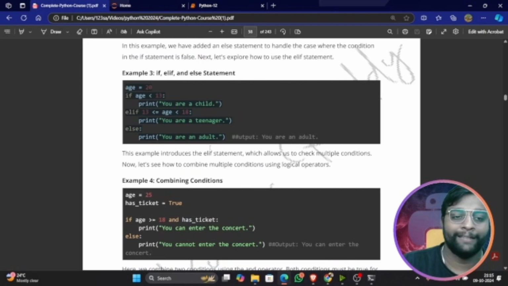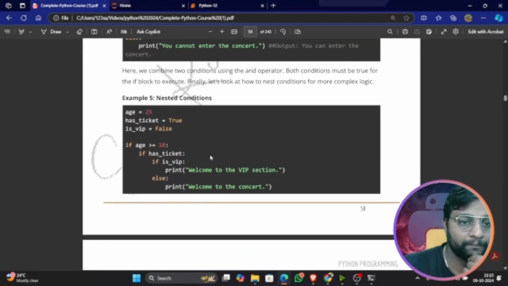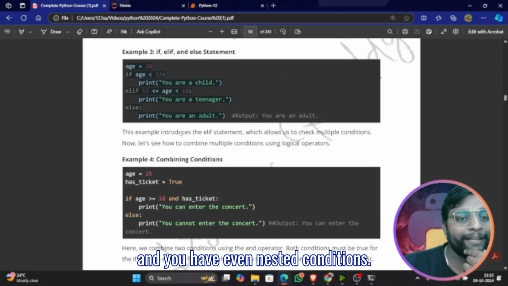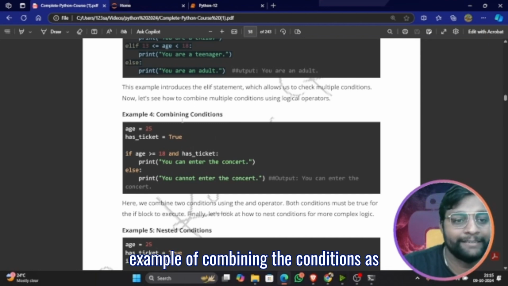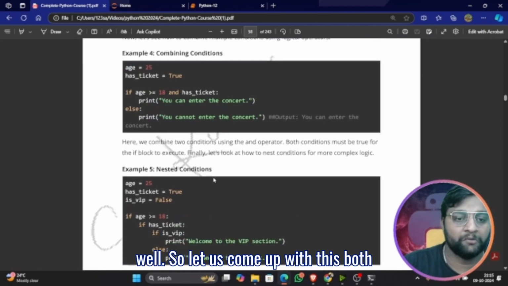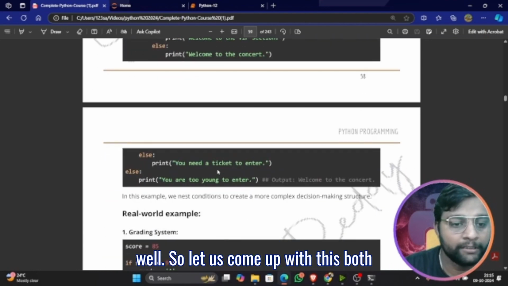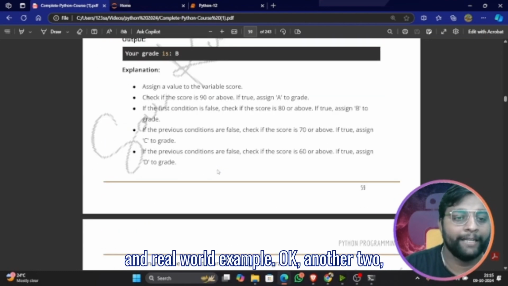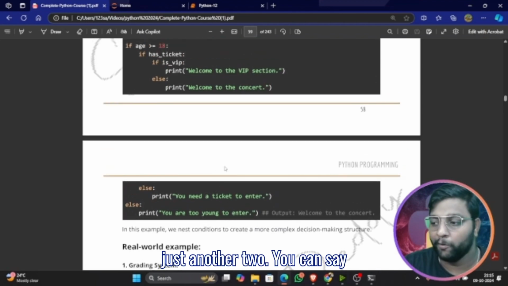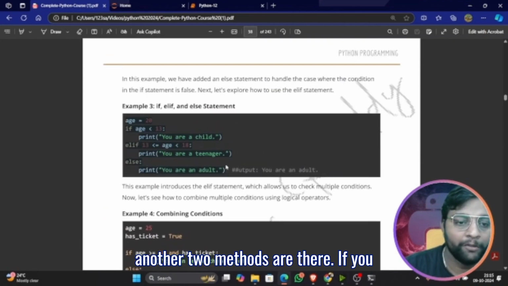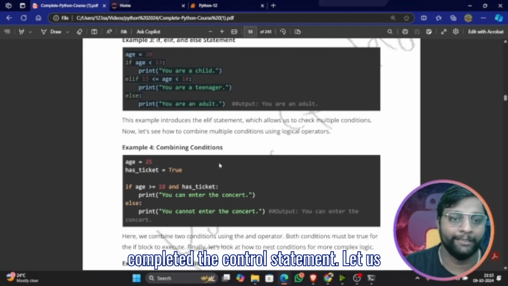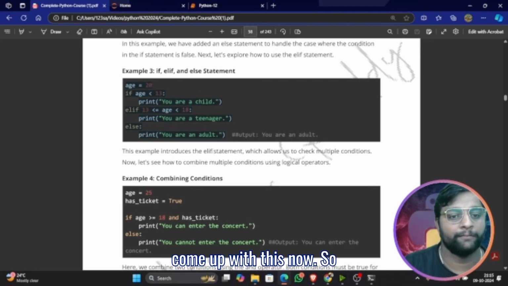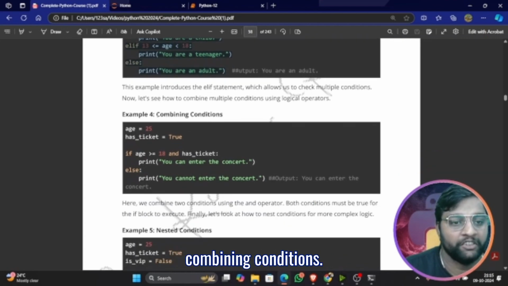So if, else, elif is here, and you also have nested conditions, and an example of combining the conditions as well. So let us come up with both of these and a real world example. Just another two methods are there. If you learn this, you have successfully completed control statements. Let us come up with this now: combining conditions.